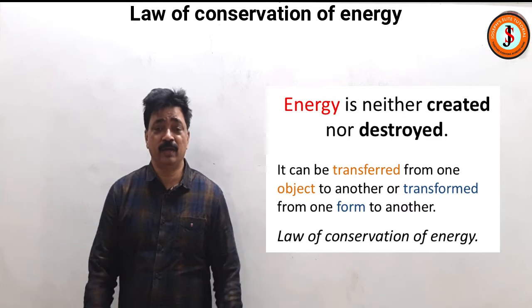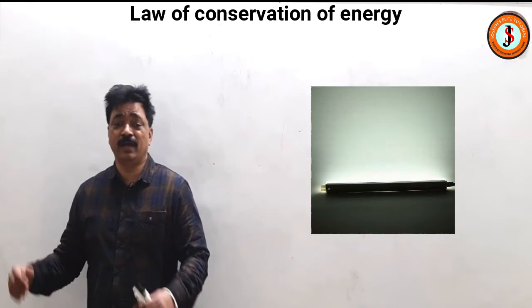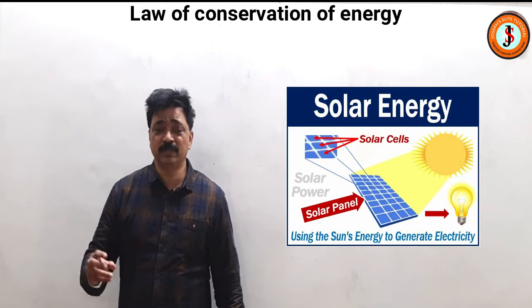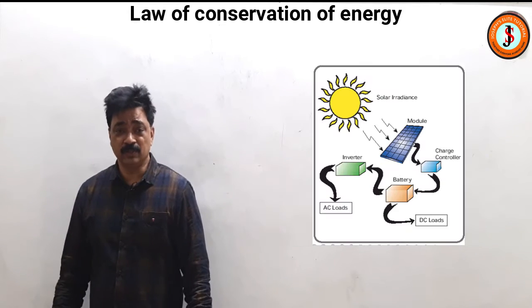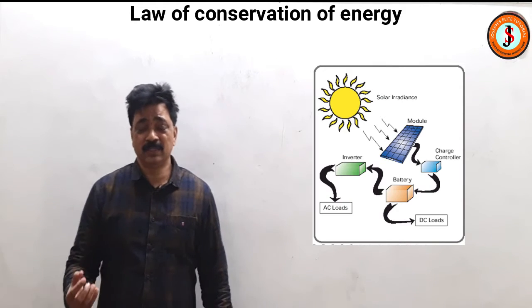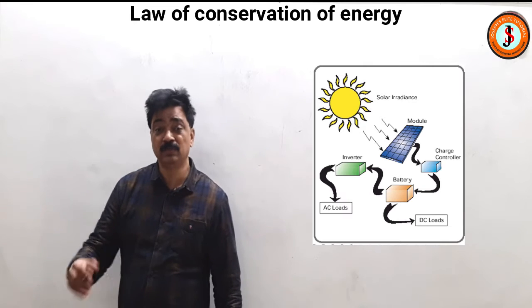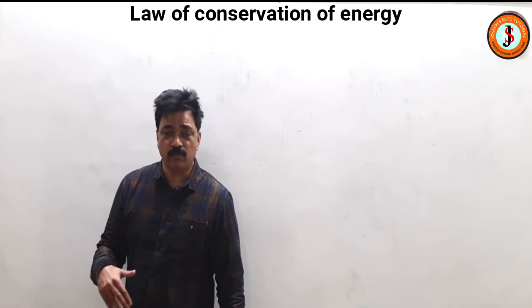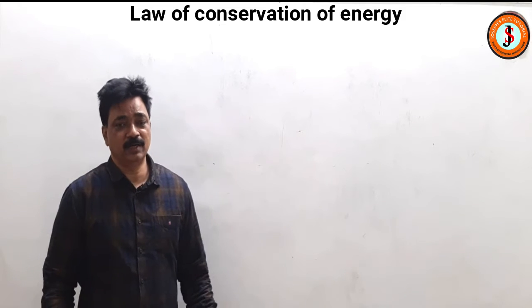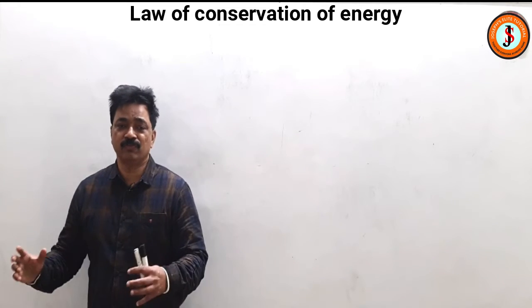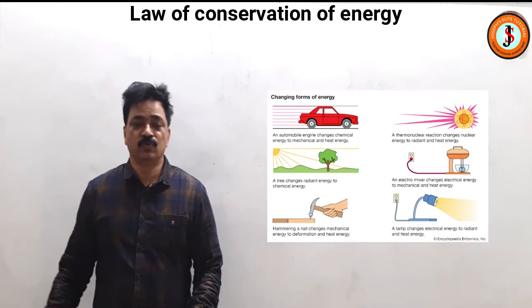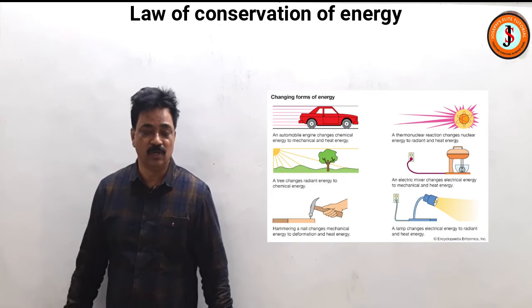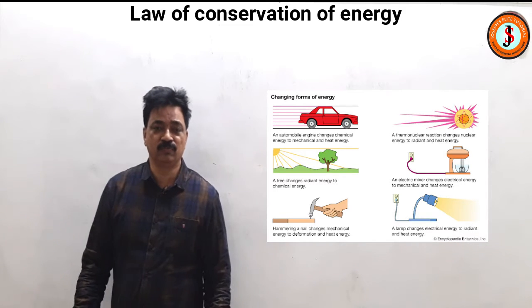Like a tube light will convert electrical energy to light energy. A solar battery actually converts solar energy to chemical energy. A battery or a cell is a device which converts chemical energy to electrical energy, and so on. Like a scooter, when you have started it and it is running, combustion of fuel is taking place. So heat energy is being converted to mechanical energy in moving vehicles. So these are different transformations of energy.